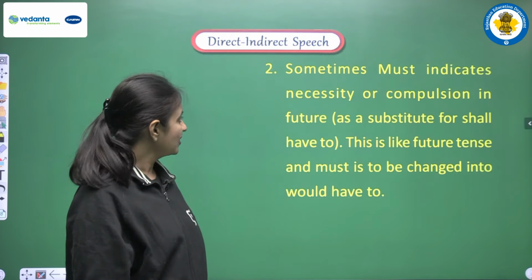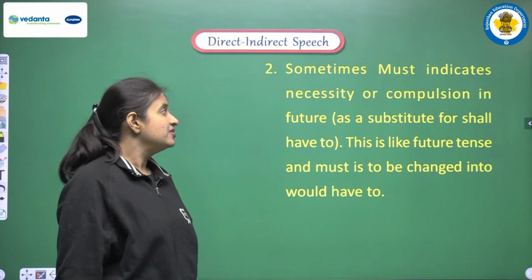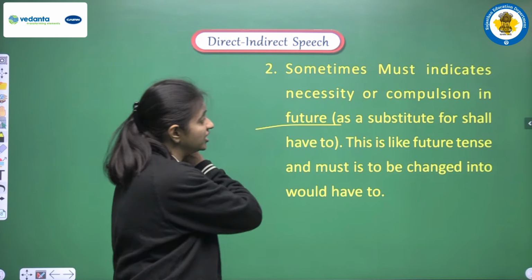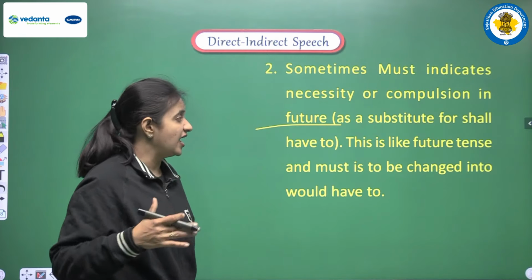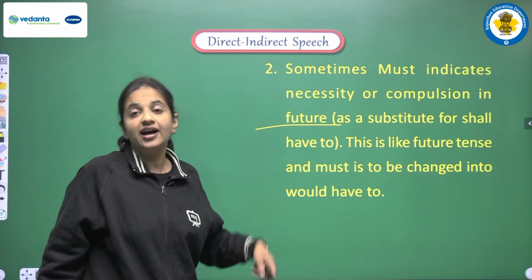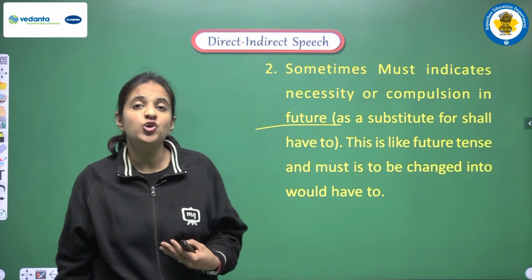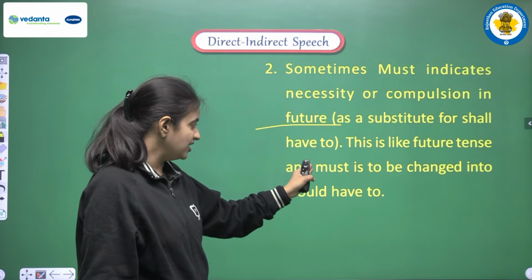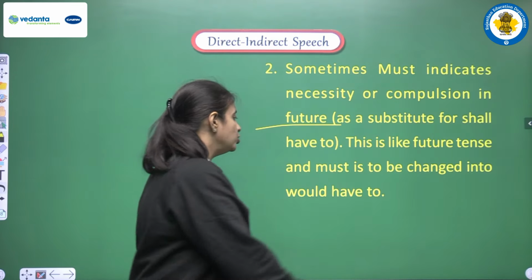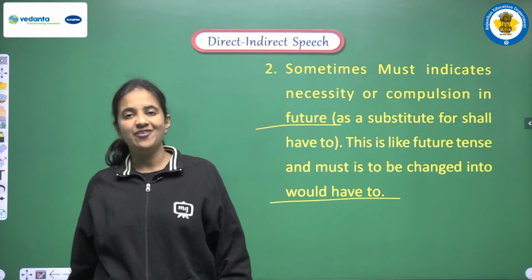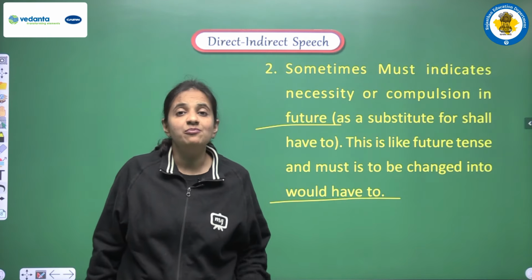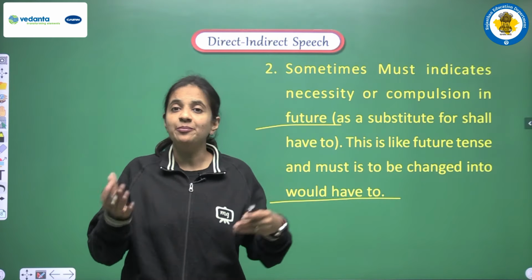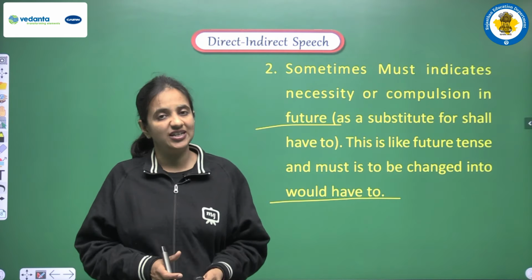Okay, next rule. Sometimes must indicates necessity or compulsion in future as a substitute for shall have to. So yes, this is another meaning of must when it is showing compulsion but in the future time. This is like future tense and must is to be changed into would have to. So if we are having this kind of meaning, then must is changed into would have to. Okay, so according to the meaning of the must we have to do the changes.